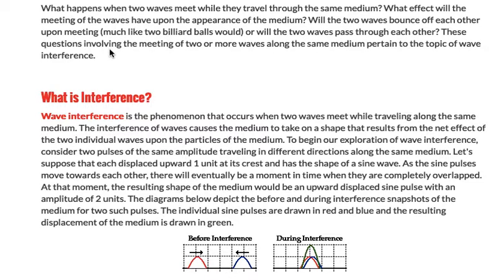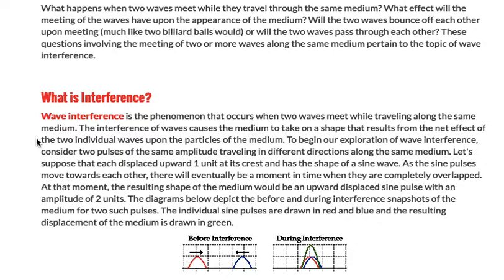These questions involving the meeting of two or more waves along the same medium pertain to the topic of wave interference. What is interference? Wave interference is the phenomenon that occurs when two waves meet while traveling along the same medium. The interference of waves causes the medium to take on a shape that results from the net effect of the two individual waves upon the particles of the medium.